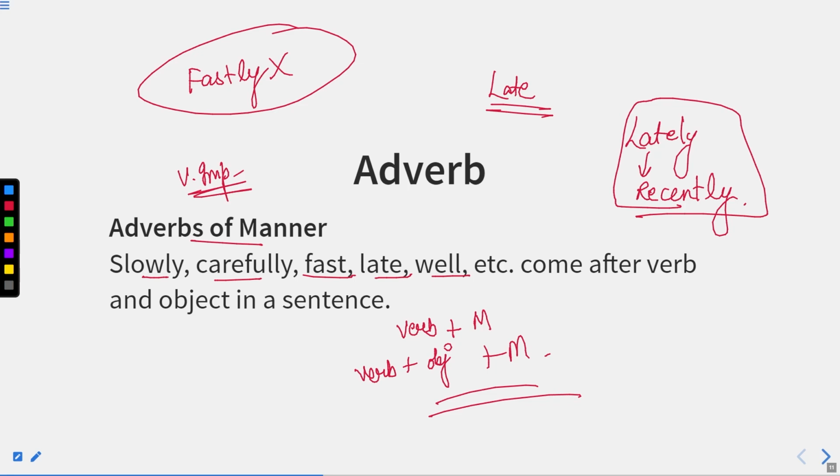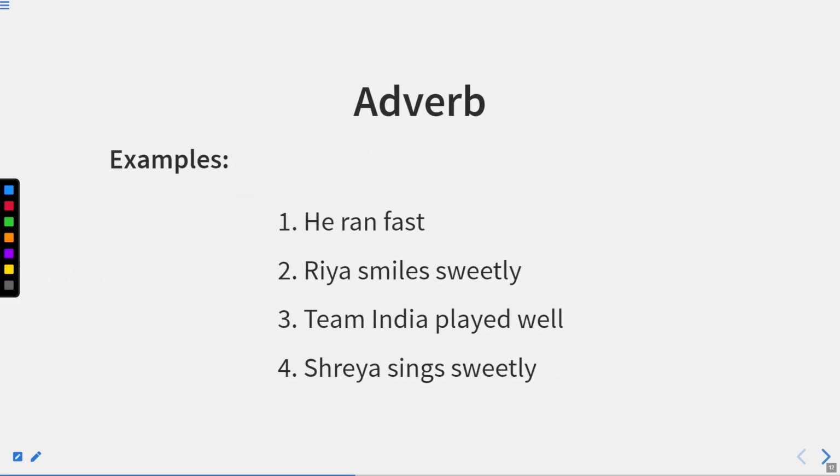So we can categorize that further into two parts. So this is verb and manner. Whenever we have a verb, after that we can have manner, and if we have verb and object, after that only we can have manner. For example, he ran fast. Now in this you can see that ran is a verb and fast is a manner which is coming after the verb in a sentence. She smiles sweetly. Now smiles is a verb and manner comes after it.